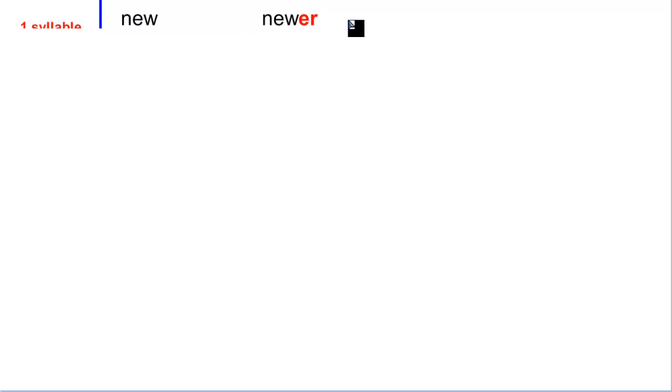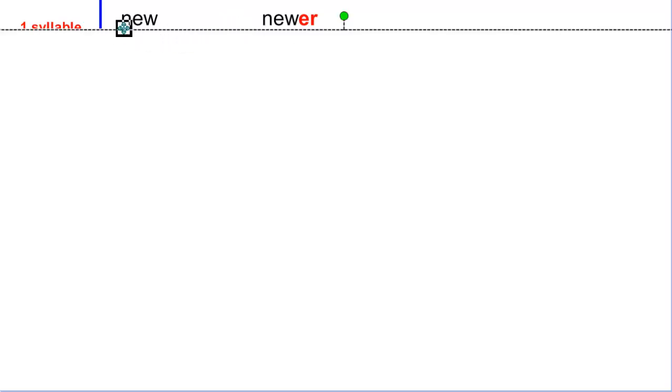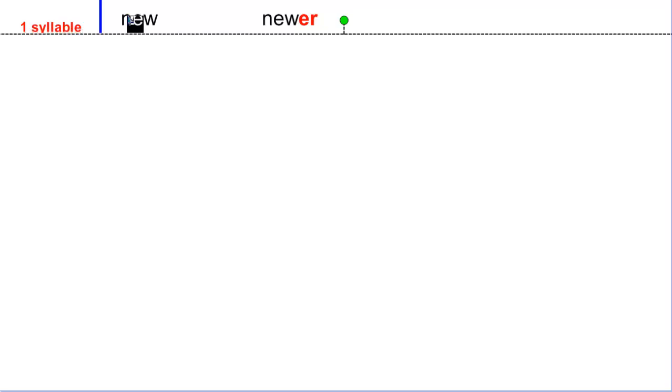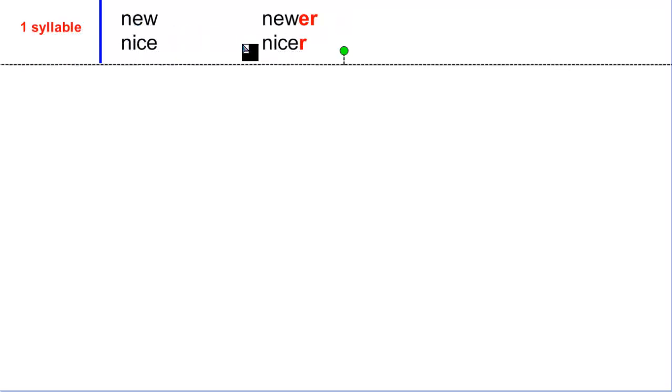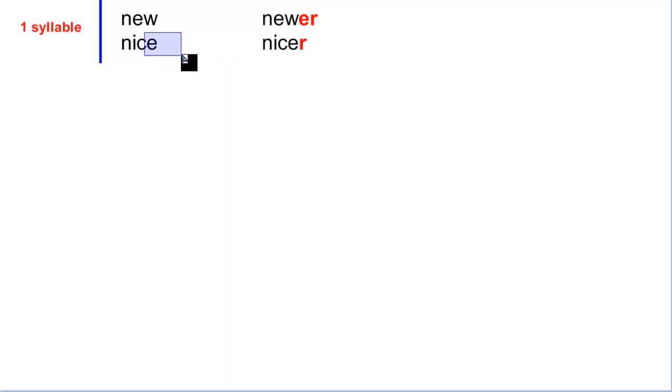New, newer. Okay, that's a general rule. Now, there are some special cases that we're going to see. One more case: when you have just one syllable, but you finish with E. Nice. You don't say nicer with a double E, and for that reason, you don't have to add the E again. You just put R. Nice, nicer.